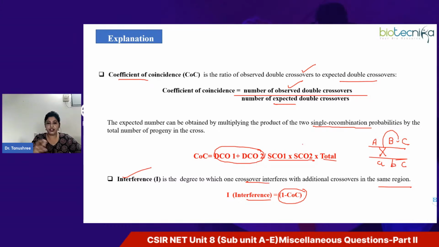So go through the question. You already know the question, and I asked you all to recall about coefficient of coincidence and interference. So let's see.